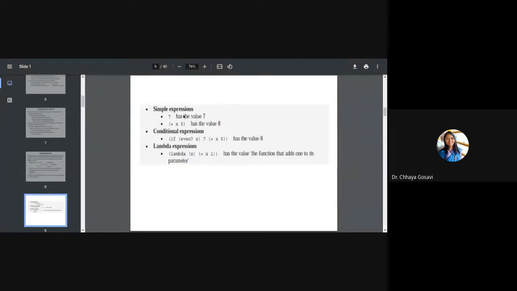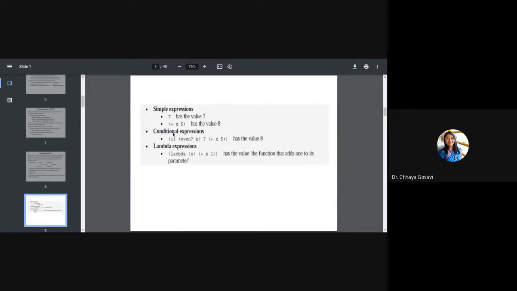Different types of expressions. Any number is also called an expression. If you type a number in Scheme and press enter, you will get output as that number. For example, if you type 7 and press enter, output will be 7. If you write this type of expression, it is in prefix form: plus x 5. So you want to perform addition on x and 5. It will take the value of x, add it with 5 and evaluate it into a result. If value of x is 3, the result will be 8.